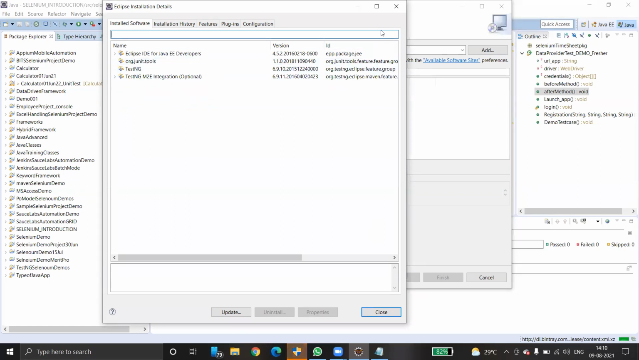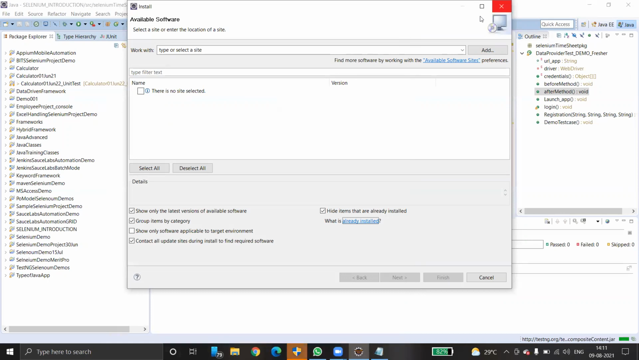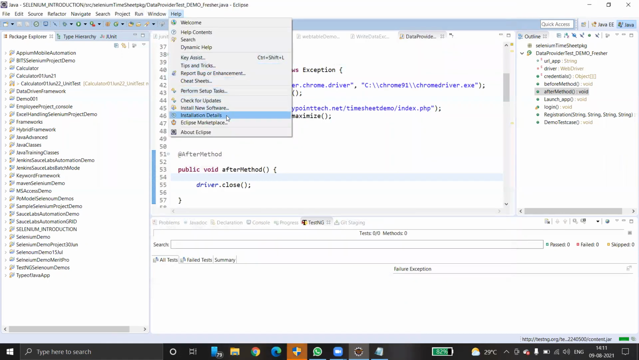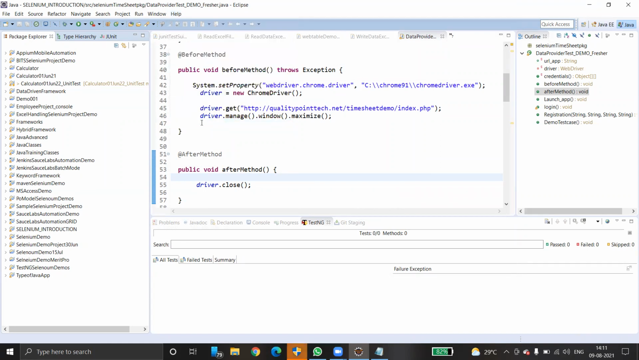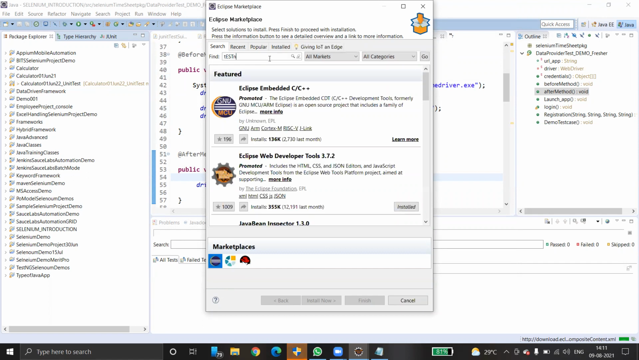If it is not installed, how to install? Very simple. Click Help, and you will see Install New Software and Eclipse Marketplace. Either you can use Install New Software or you can go to Eclipse Marketplace. Just click here and search with TestNG.